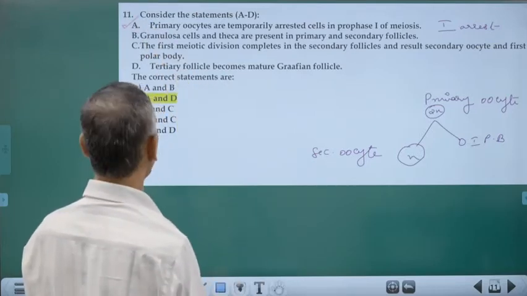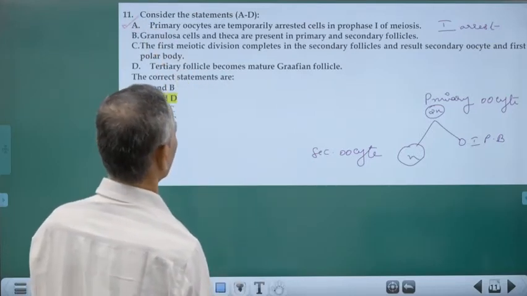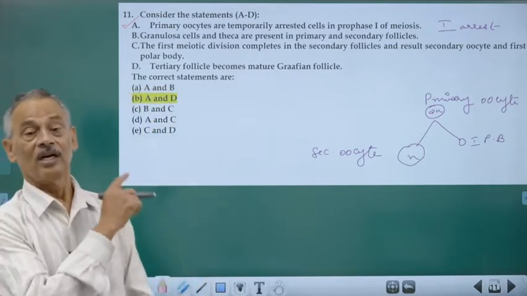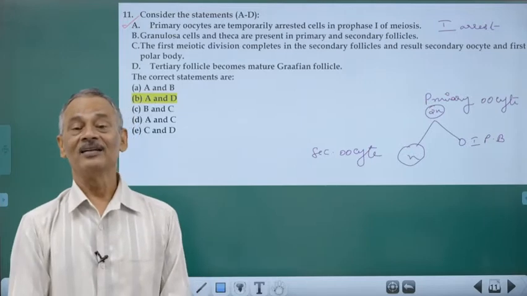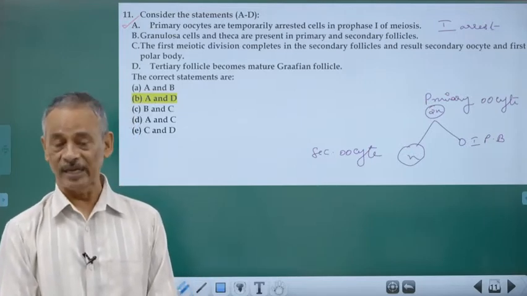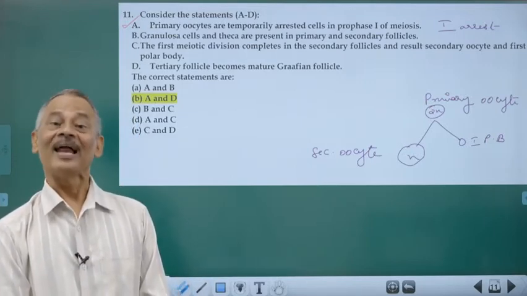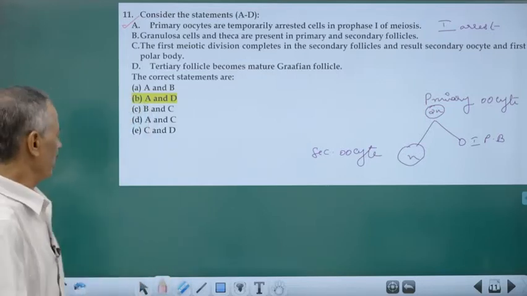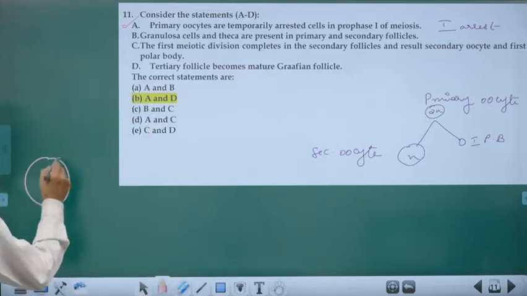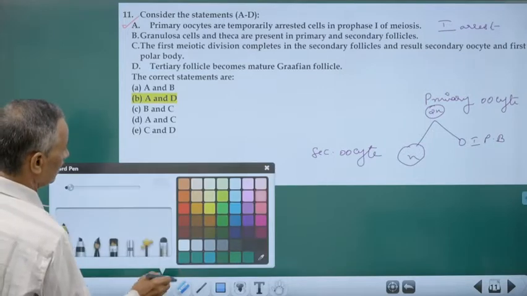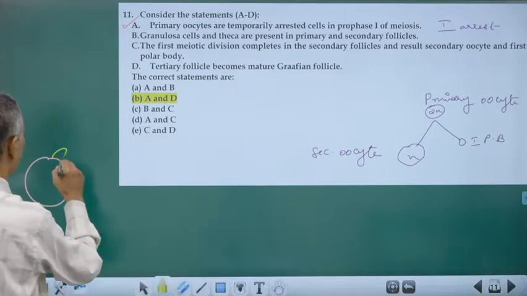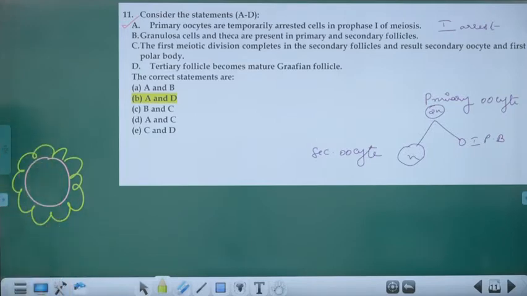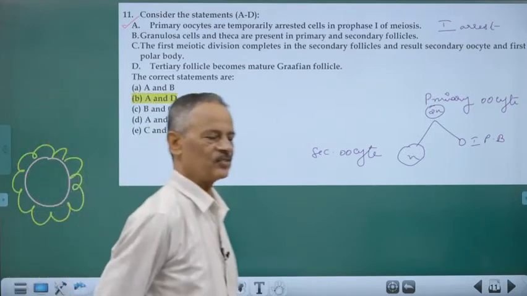Granulosa cells, that is follicle cells, and theca are present in primary. Now, I told you earlier that theca is divided into theca externa and theca interna, and theca is actually formed during the secondary follicle stage. During the primary follicle stage, each ovum will be surrounded by a single layer of follicle cells. That is why it is called primary follicle. Only one layer of follicle cells.